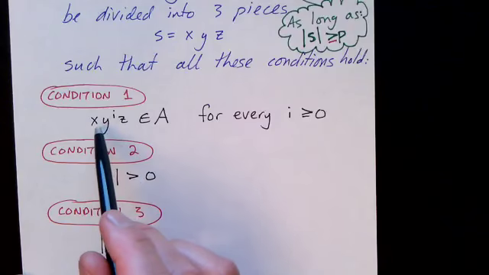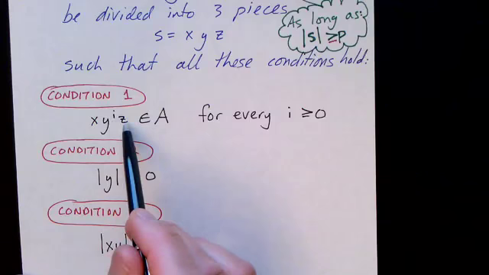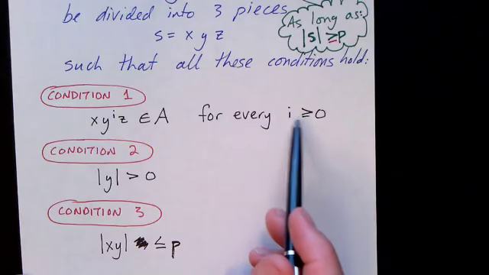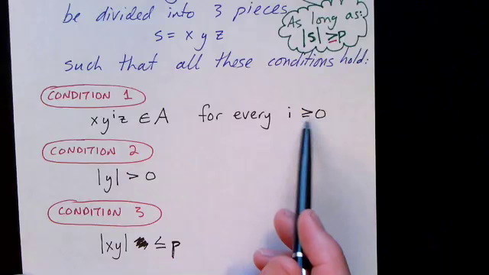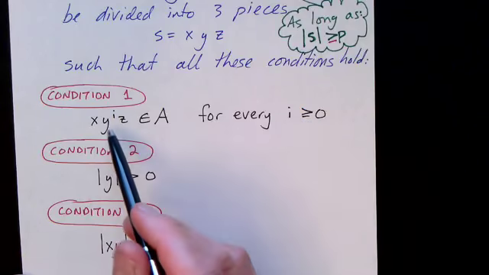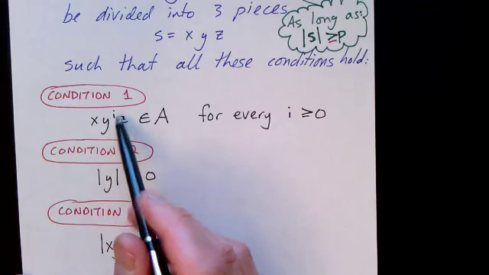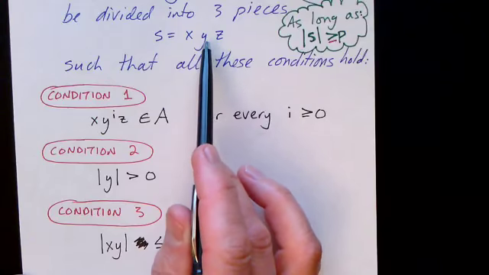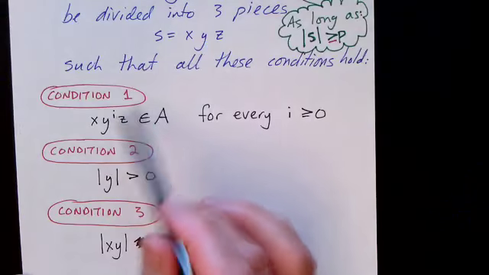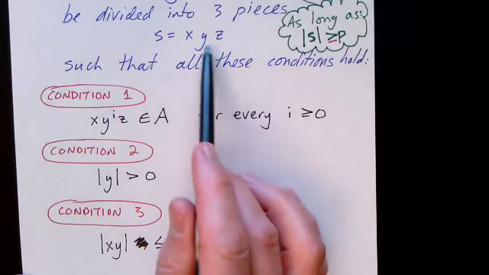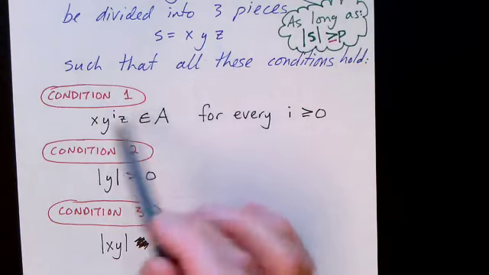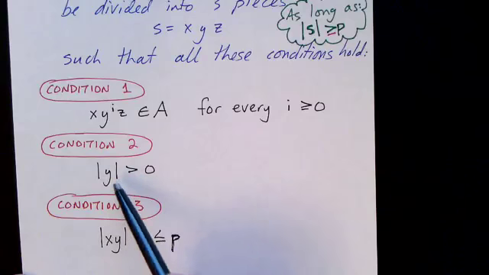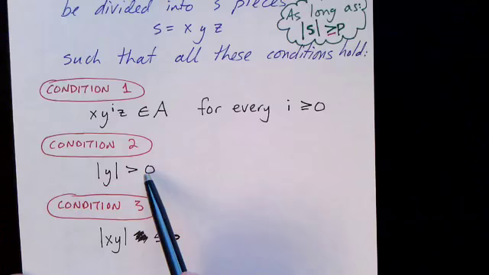The most important condition is that X, Y to the I, Z is in the language for every I, not just I equal 1, but I equal 0 as well, and I equal 2, and I equal 3, and so on. So we can repeat the Y part. There is a way to break the string into pieces. There may only be one way to break it up, but there is at least one way to break it up in such a way that the part in the center between the X and the Z can be pumped. It can be repeated. And furthermore, there has to actually be some symbols in the Y part. The length of Y cannot be 0.